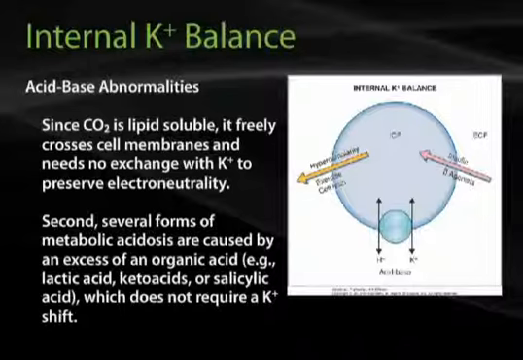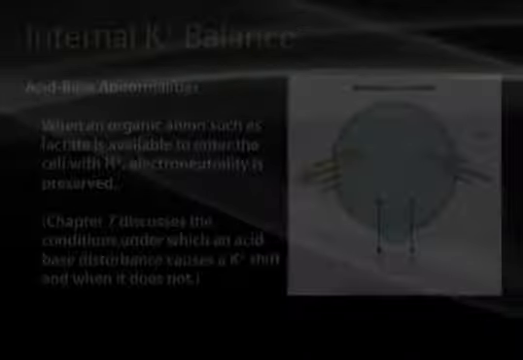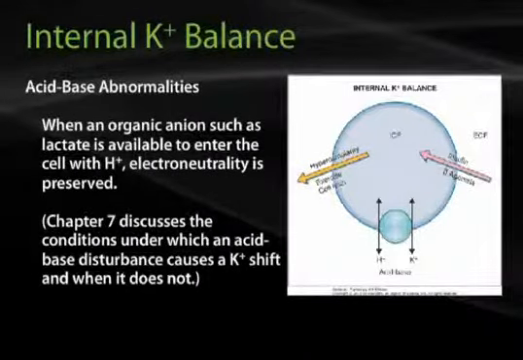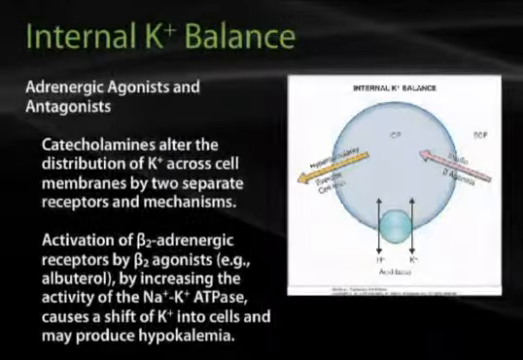Second, several forms of metabolic acidosis are caused by an excess of an organic acid. Examples are lactic acid, keto acid, or salicylic acid. This does not require a potassium shift, as electroneutrality is maintained by the associated anion with the hydrogen. When an organic anion such as lactate is available to enter the cell with hydrogen, electroneutrality is preserved, and no shift of potassium is required. Chapter 7 discusses the conditions under which an acid-base disturbance causes a potassium shift and when it does not.